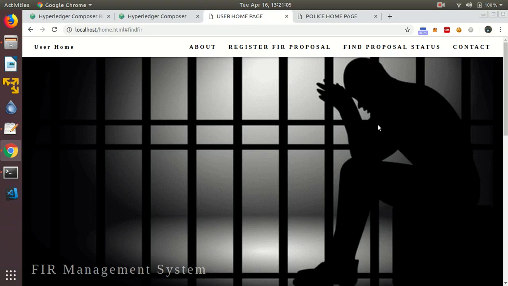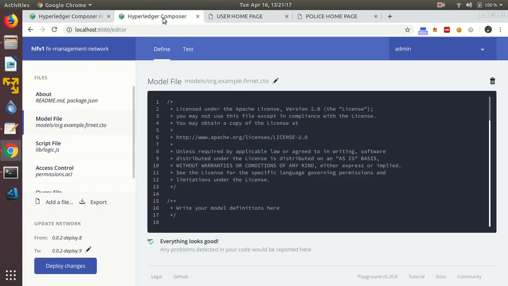There are several instances of predated FIR done by police officials in favor of either accused or victim. Other issues related to FIR are alteration of registered FIR at a later stage by the police officials. So now let's look at our model file.